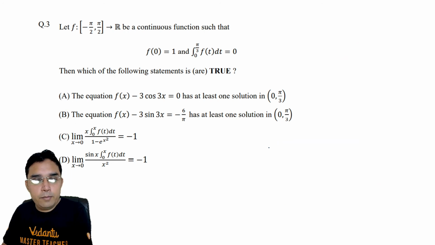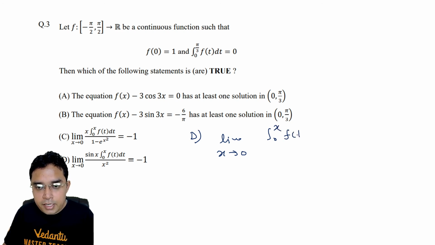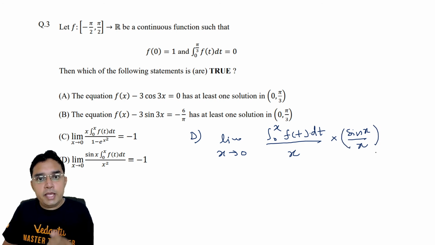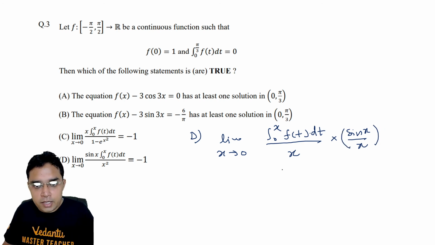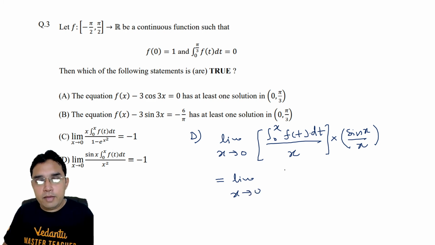Okay, now coming to the D part. For the D part, again I will use that standard result of sin x upon x. I can write this as the integral from 0 to x of f(t) dt upon x separately, and sin x upon x separately. Now this is tending to 1. Using the algebra of limits, we can write it separately. So we just have to take care of this thing. For the first part, I will use L'Hospital rule. I can write this as f(x) upon 1.